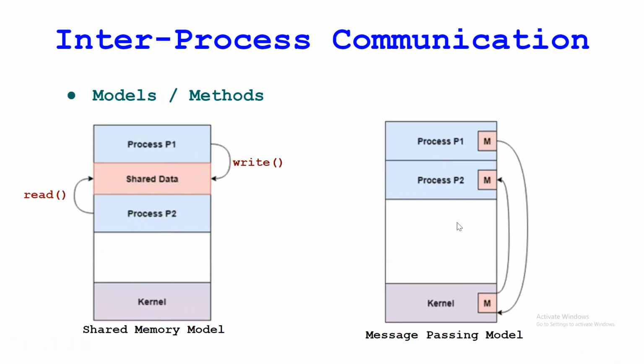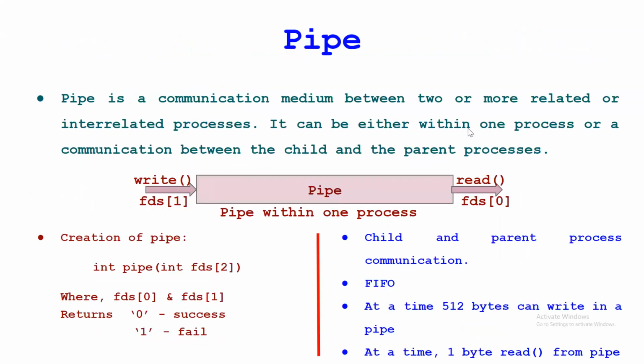And in the message passing concept, process P1 first sends the message to the kernel, and through the kernel, the message is sent to P2, right? Vice versa is also there. Suppose P2 wants to send a message to P1, then P2 will first send the message to the kernel, and through the kernel that message will reach P1.